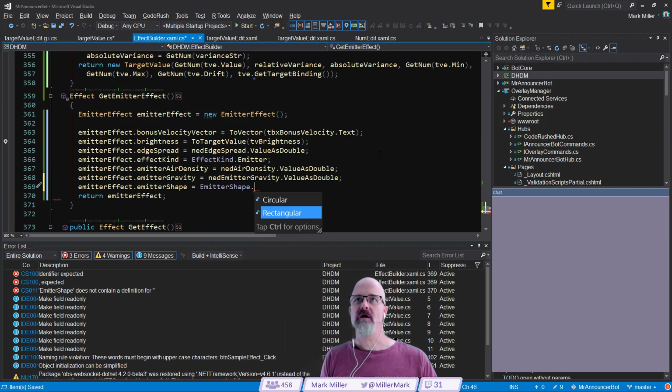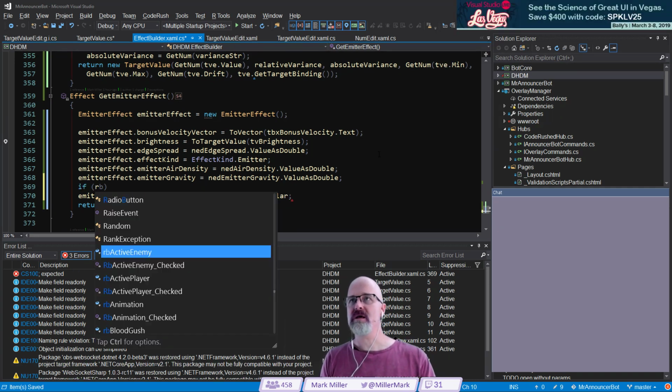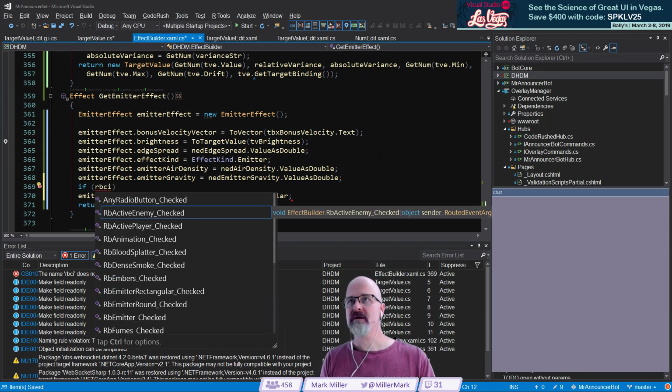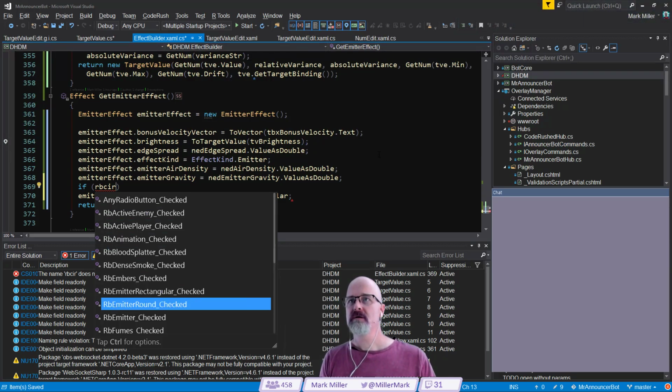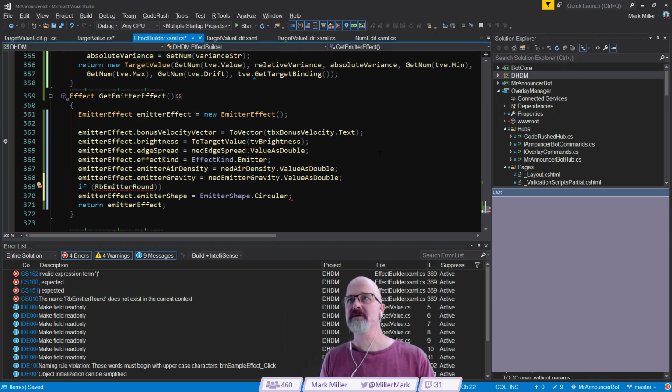That depends on what the radio buttons are. So we're going to say if RB circular, something I think is what I've got out here. Emitter round is what we're looking at. So if emitter round, do I have it? Is there an emitter round? There it is, right there. Dot is checked.